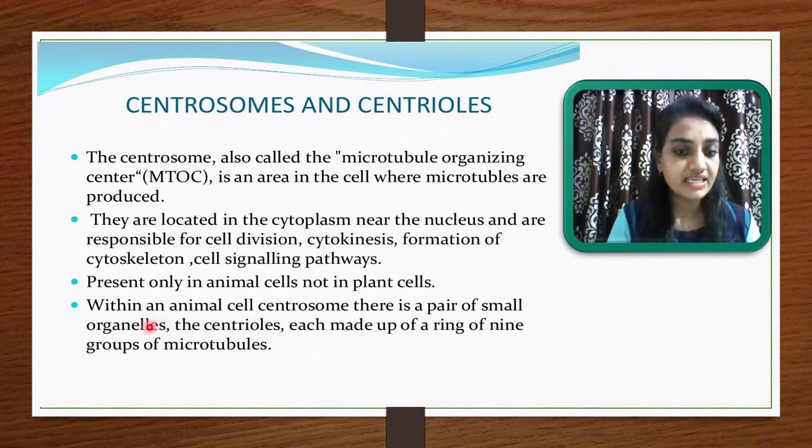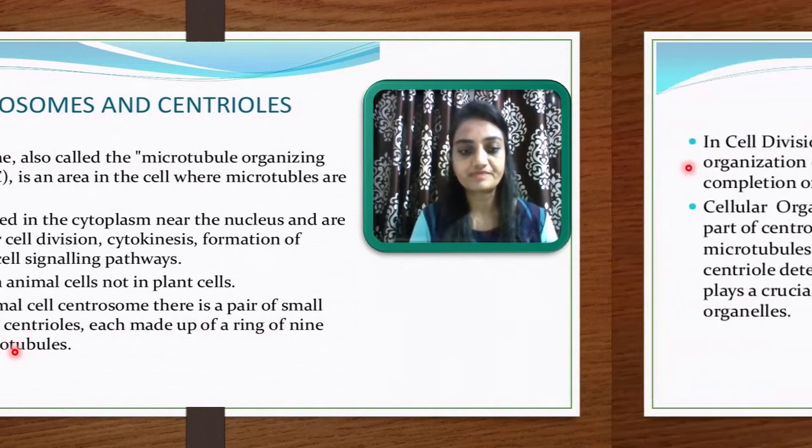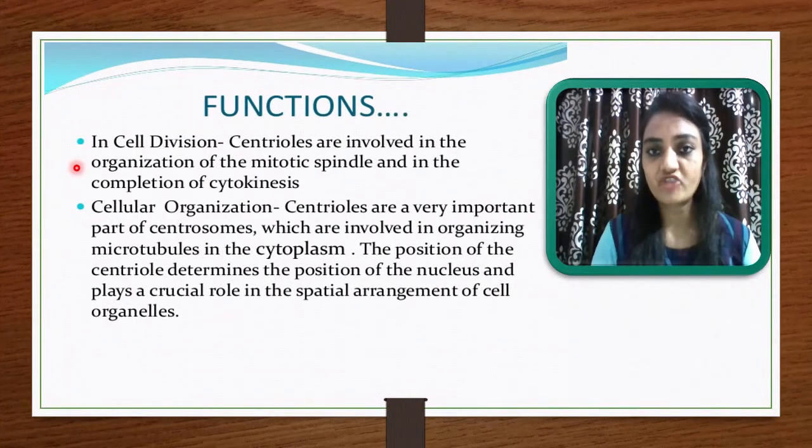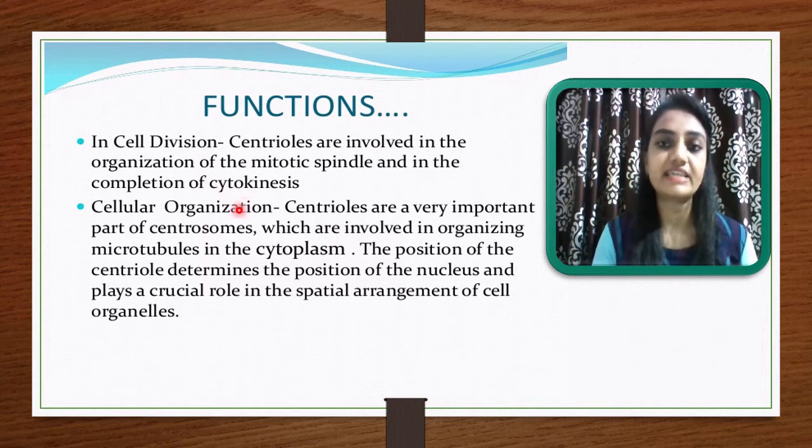Within an animal cell centrosome, there is a pair of small organelles called centrioles, and each is made up of a ring of 9 groups of microtubules. The main function of a centrosome is cell division. Centrioles are involved in the organization of the mitotic spindle fiber and in the completion of cytokinesis. We will learn in detail in chapter number 10.